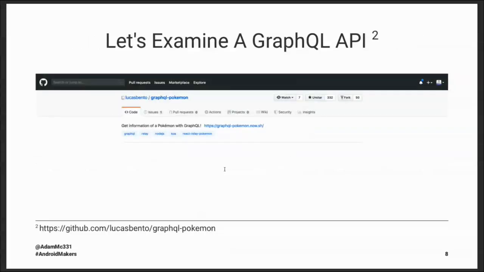So let's look at how GraphQL solves that problem. I was also able to find this open source GraphQL Pokemon API that you can go to.